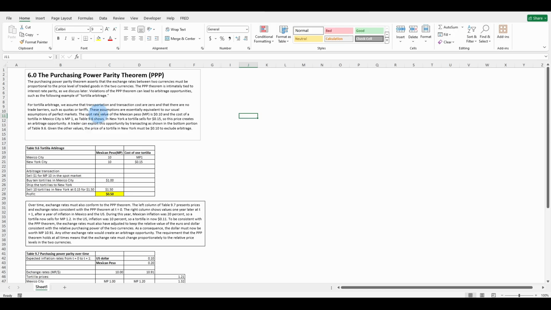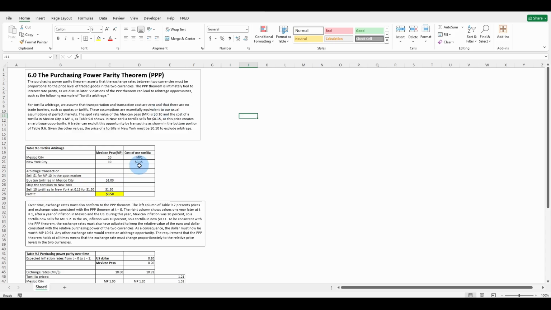The spot rate value of the Mexican peso is 10 cents. And the cost of a tortilla in Mexico City is MP1. That's a Mexican peso 1 as shown here. In New York, our tortilla sells for 15 cents. So this price creates an arbitrage opportunity. A trader can exploit this opportunity by transacting as shown in the bottom portion of table 9.6. Given the other values, the price for a tortilla in New York must be 10 cents to exclude arbitrage.